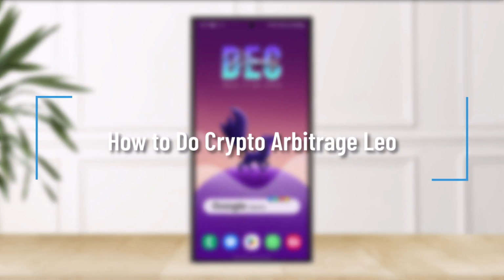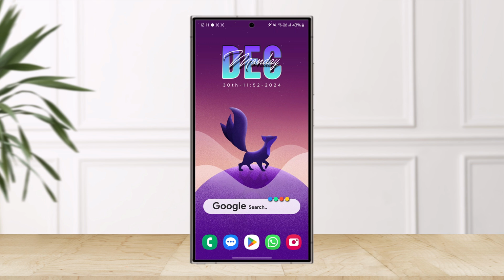How to do crypto arbitrage, Leo. Now, crypto arbitrage is a trading strategy that involves buying and selling cryptocurrencies on different exchanges to profit from price differences. Now, here's a simplified explanation, right?